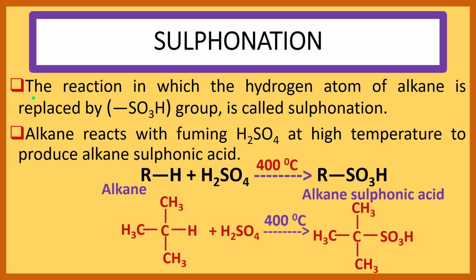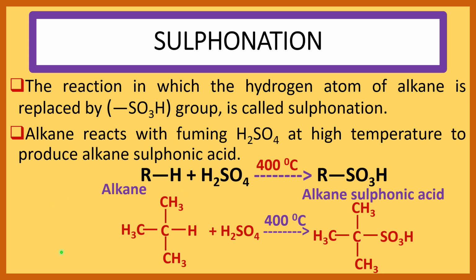Now see the sulfonation reaction of alkane. The reaction in which the hydrogen atom of alkane is replaced by SO3H group is called sulfonation. Alkane reacts with fuming H2SO4 at high temperature to produce alkane sulfonic acid. Here RH is the alkane. It reacts with H2SO4 at 400 degrees centigrade and produces alkane sulfonic acid RSO3H. The hydrogen atom of alkane is replaced by SO3H group. This reaction is called the sulfonation reaction.